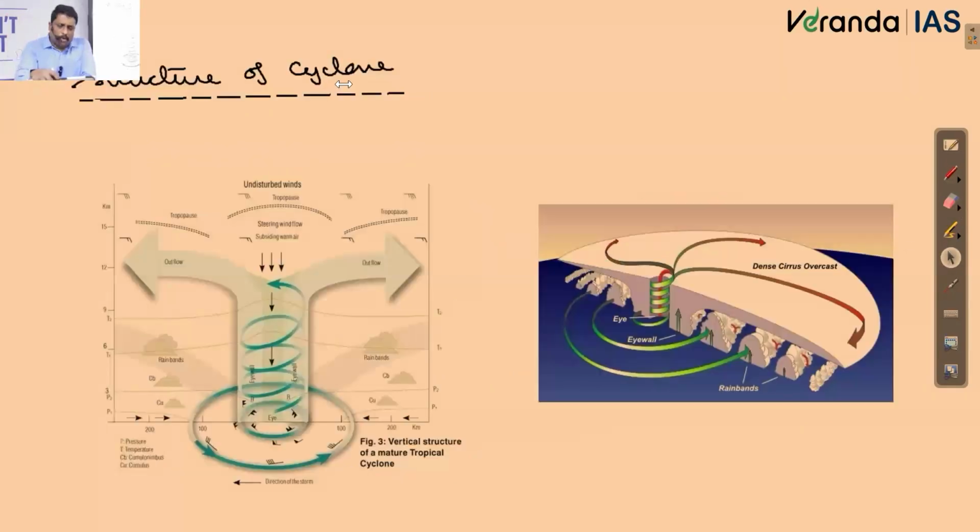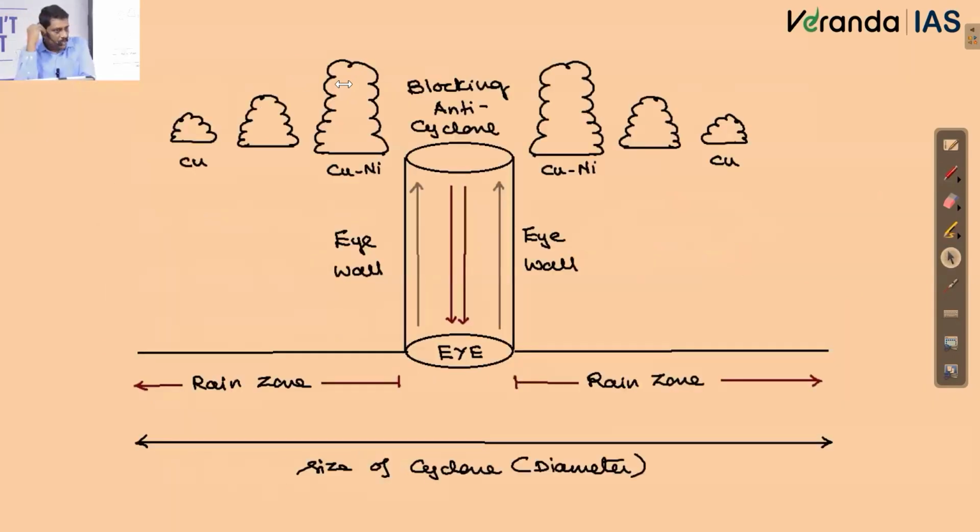We talked about the structure of the cyclone, right? Before I came today, I was of the opinion that we should talk about the structure of cyclones one more time. When I talk about the structure of cyclones, we have taken a very important character. Any tropical cyclone you take, the very center of the cyclone, we have the eye. What regulates the entire mechanism, you call it the eye.